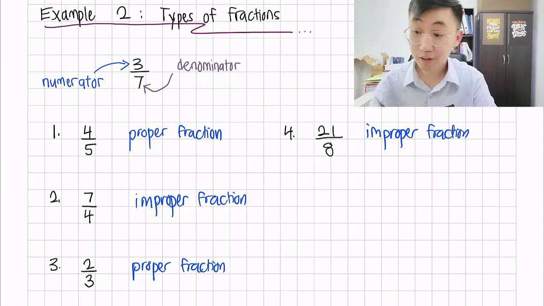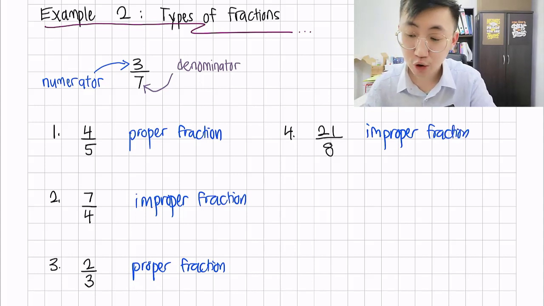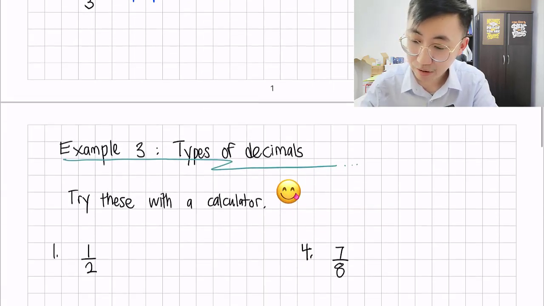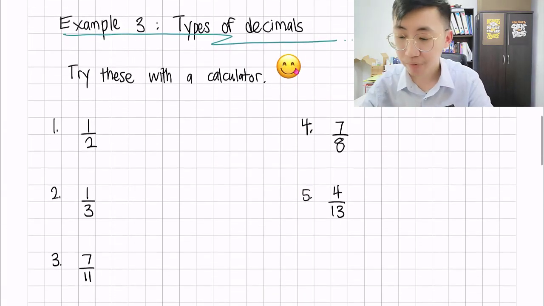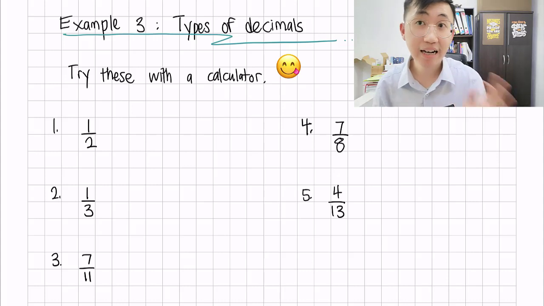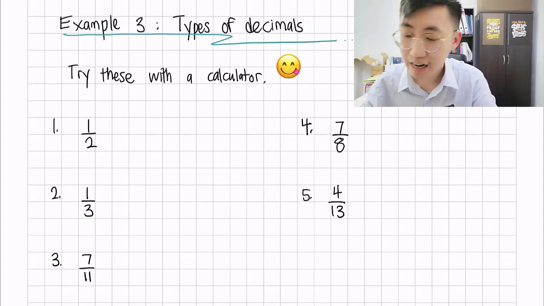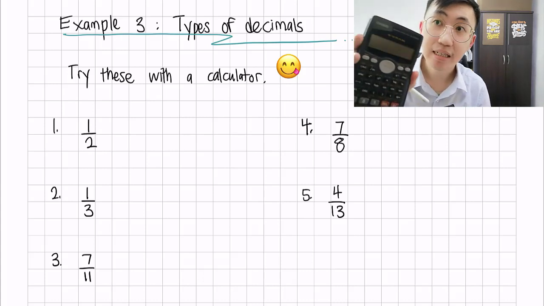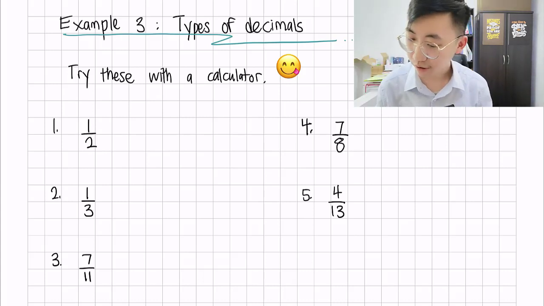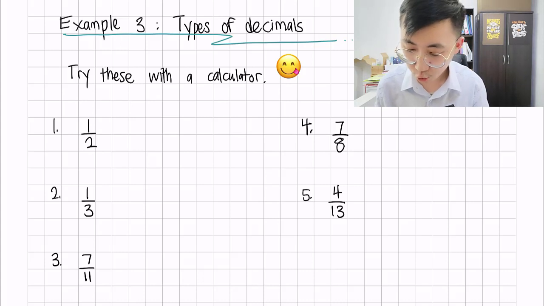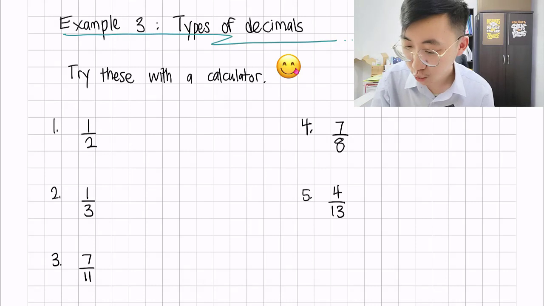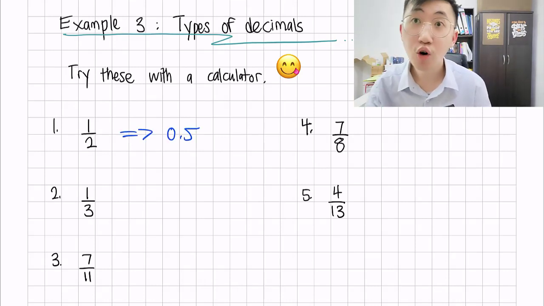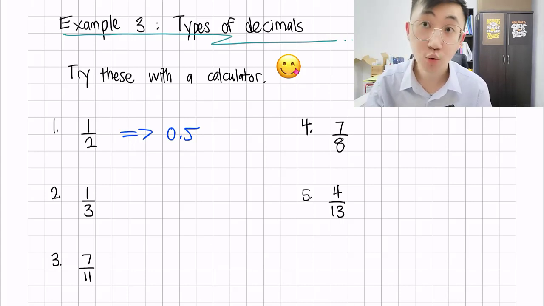Alright. After you're done with the types of fractions, you need to know the types of decimals. So this is example 3. I want you to prepare a calculator and try this out. The calculator that I'm using is this model over here. Let's type 1 over 2. You should be getting 0.5 on your screen. Make sure you know how to convert a fraction into a decimal first.